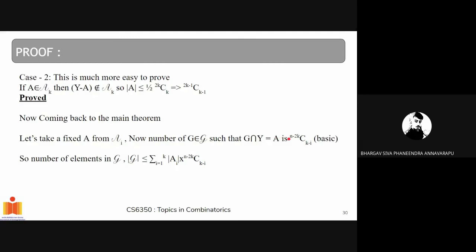So the number of possibilities of G is, we have to choose k minus i elements from S minus Y. S minus Y has a size of n minus 2k. So the number of possibilities is (n minus 2k) C (k minus i). So now